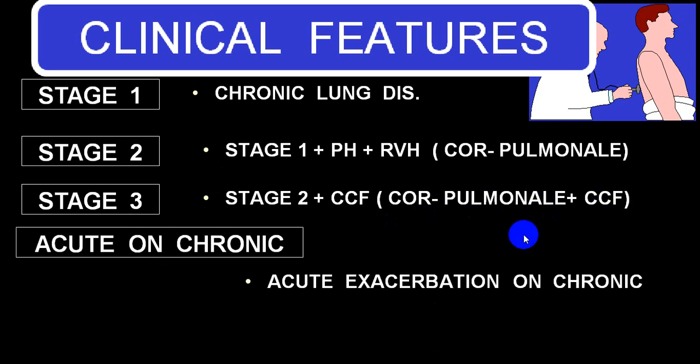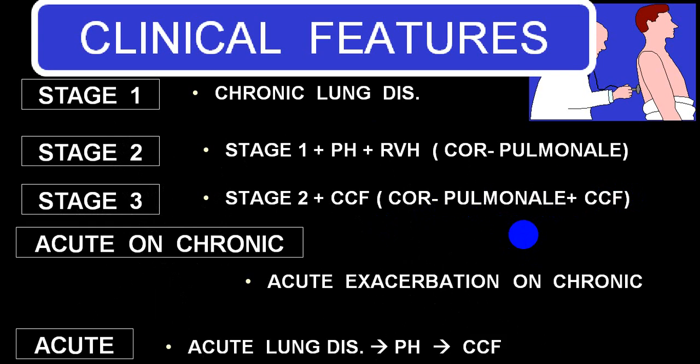And in an acute case, the person doesn't get a chance to undergo changes in the right ventricle. So the person will have an acute lung disease like pneumothorax or massive pulmonary embolism, which will suddenly develop severe pulmonary arterial hypertension. And before the ventricle starts getting compensation, there is decompensation and the person goes into acute right ventricular failure, or what we call congestive cardiac failure. We'll call that acute cor pulmonale.